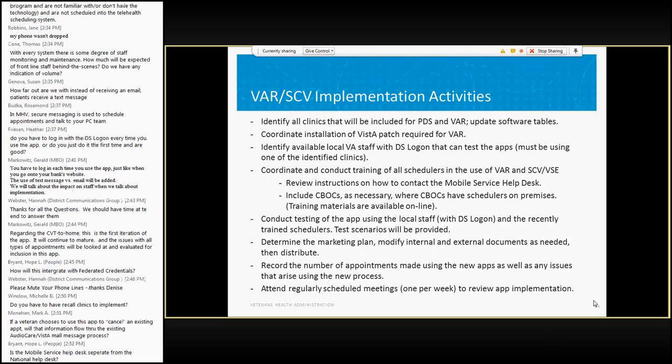When we did the original VAR, about 2 years ago, a precursor to what you saw today, we did it at the VAMC in Washington, D.C., and we were very lucky because a number of the schedulers in D.C. were veterans, and they were using the local VAMC for their health care, and they all had DS Logons. It was a completely unique experience, but it helped everyone create transactions and make requests, and then go look at the scheduler side of what they were requesting and respond to it, and they came up to speed very, very quickly.